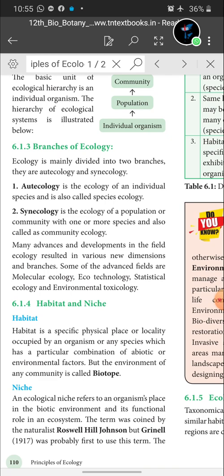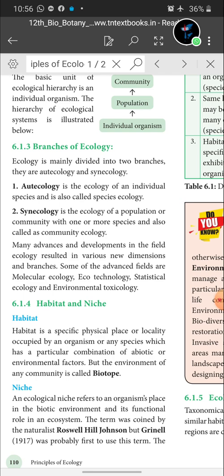In autecology we are considering an individual species, meaning one species. In synecology, we consider population and community. When we take a population, it should consist of many species. So it has one or more species and is also called community ecology. So autecology is called species ecology and synecology is called community ecology. These are the two branches of ecology. Two-mark question, children, bracket it.